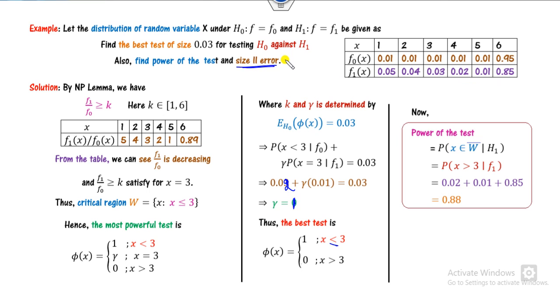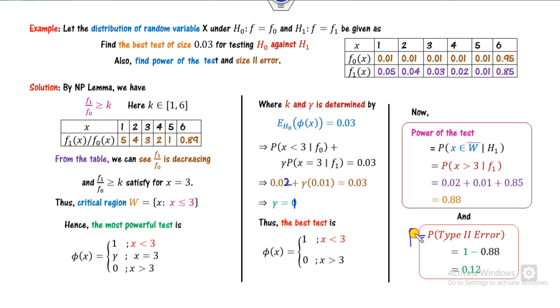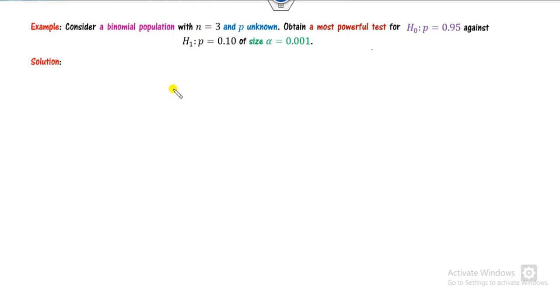How do you define the power of the test? The power of the test is my 1 minus beta. Beta is 1 minus the power of the test, which is the required answer. Okay, look at another one.